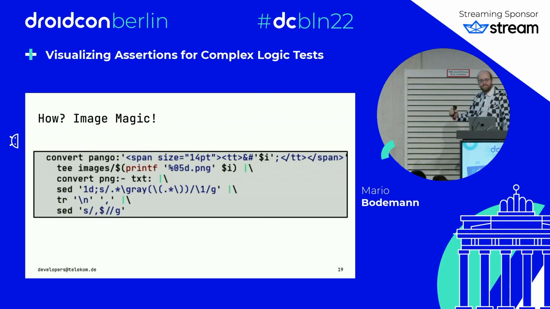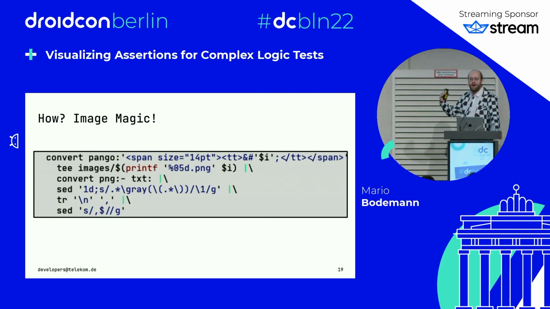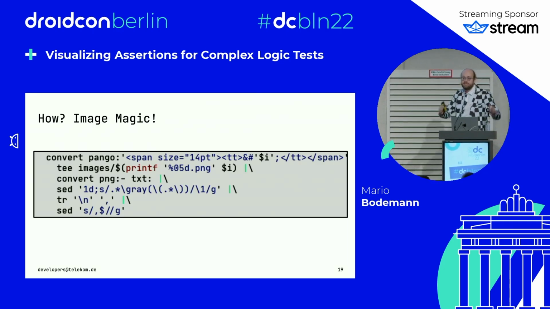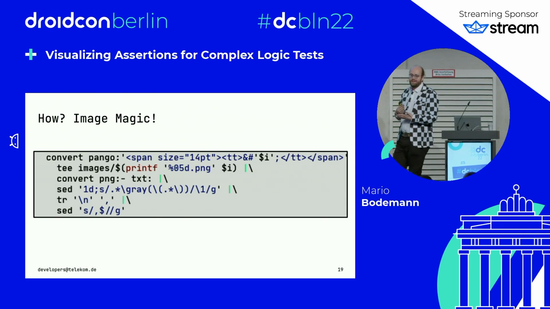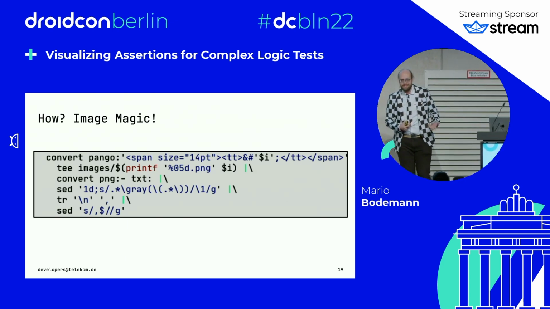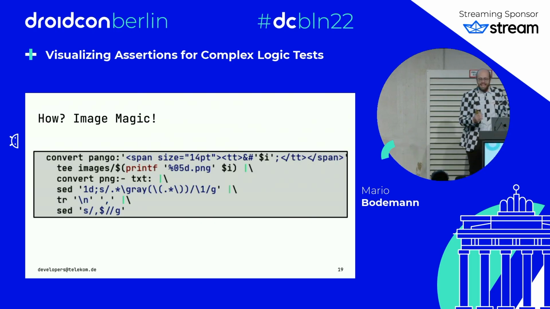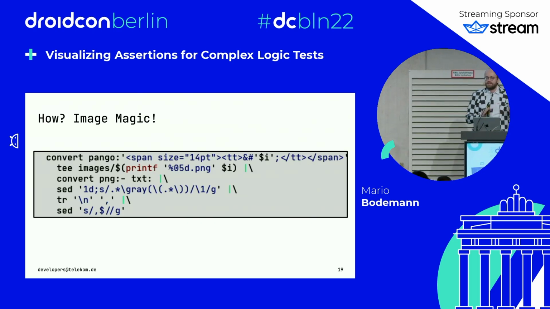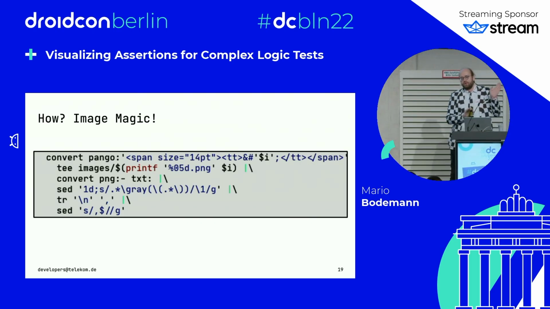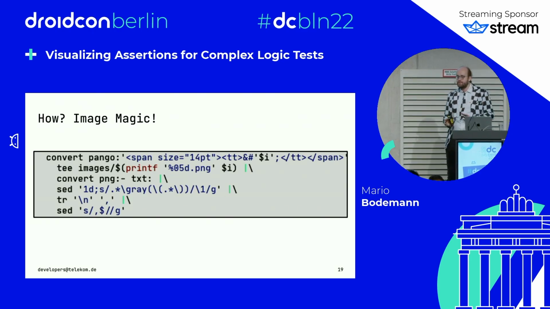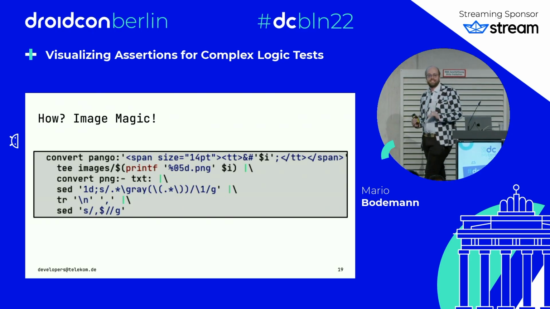This Pango filter uses an XML description of how to put UTF-8 characters onto the image, which you see in the first line. You can define its size. And then you just tell it to make it gray and invert it, because usually when you write text it's in black, but you want it in white, and the background should be black. Then you do some more magic with it, because ImageMagick can not only convert images from one image format to another, but it also has something called a text format.